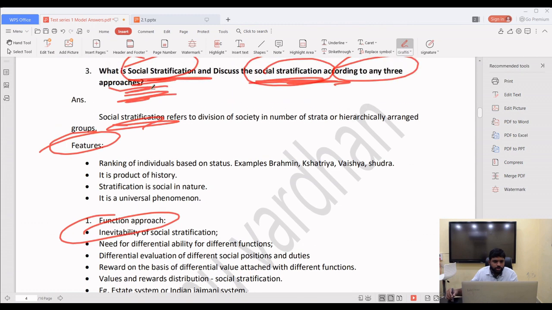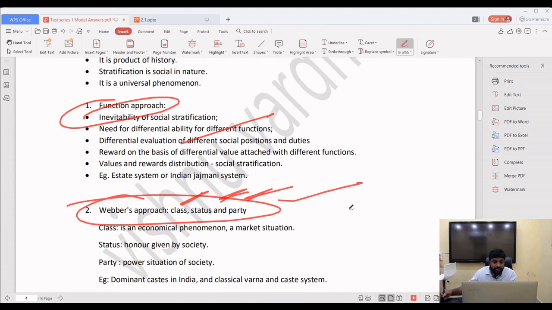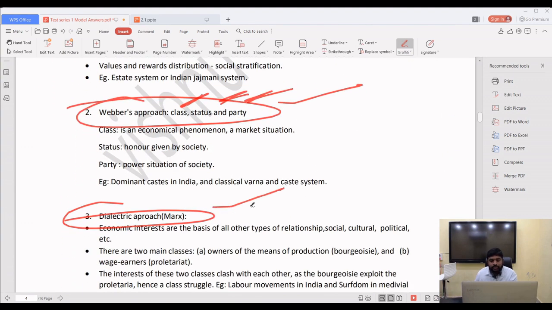So, what is the question? Discuss the social stratification according to any three approaches. The three approaches are the functional approach, Weber's approach, and the dialectic approach. These three approaches you have to write about in your answer. What is this dialectic approach? What is this functional approach? What is this Weber's approach? In this way, the answer should be. Learn about this.